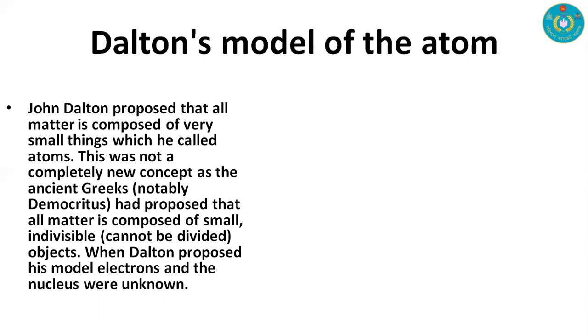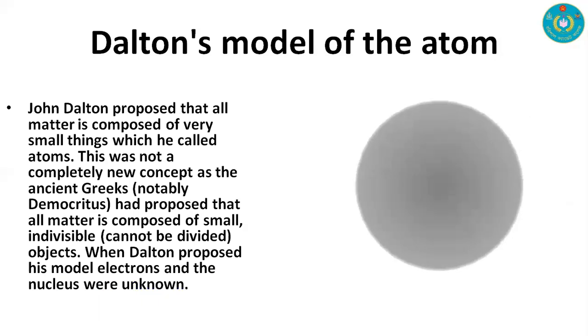In Dalton's proposed model, electrons and the nucleus are unknown, and we can denote his model with this diagram. Atoms are indivisible, electrons and nucleus are not identified, and their positions are unknown in this model.